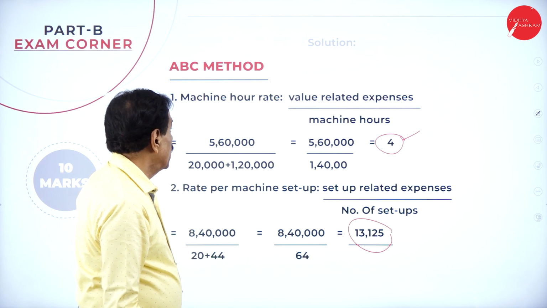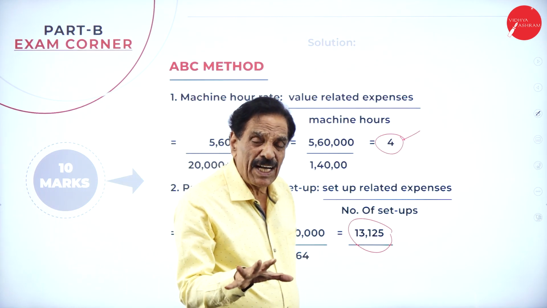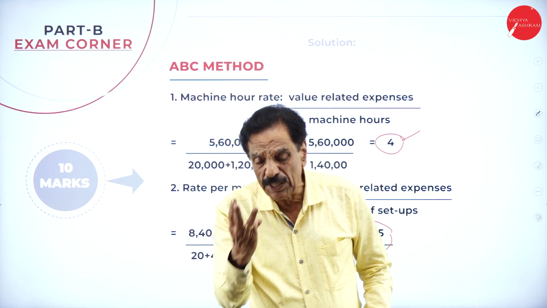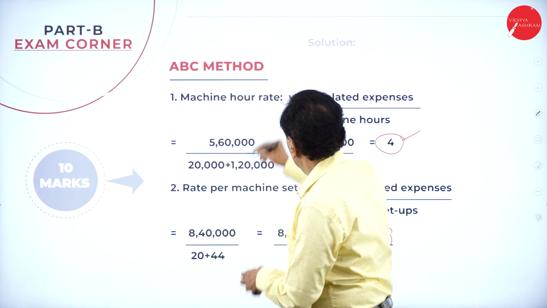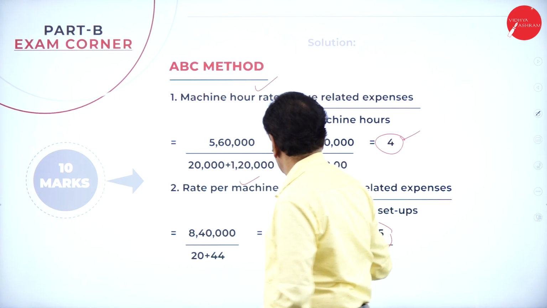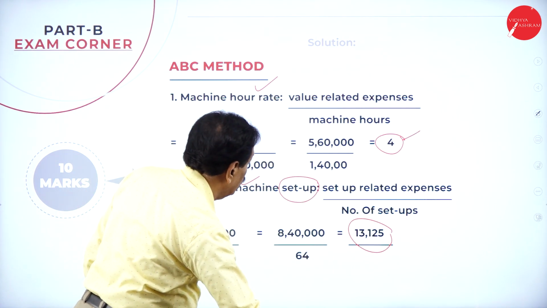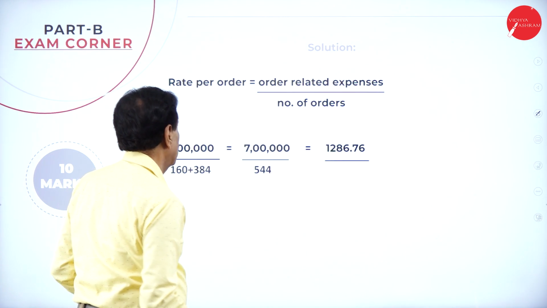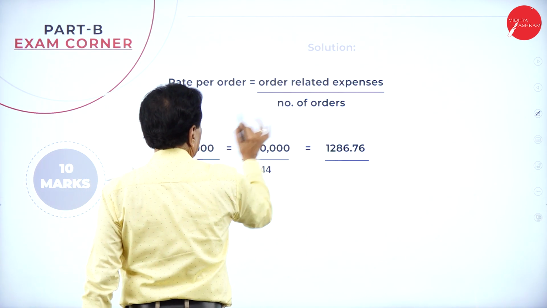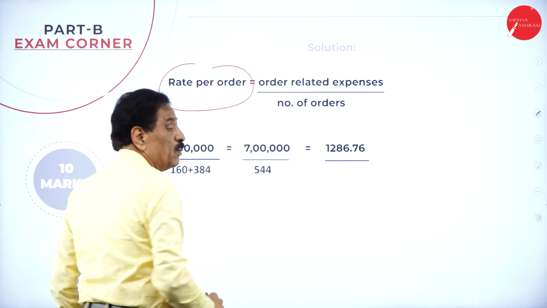Then come back to the ABC method. You divide the entire group into three: one is the machine hour rate, the second is the rate per machine setup, and the third is the rate per order. Three groups have been made.